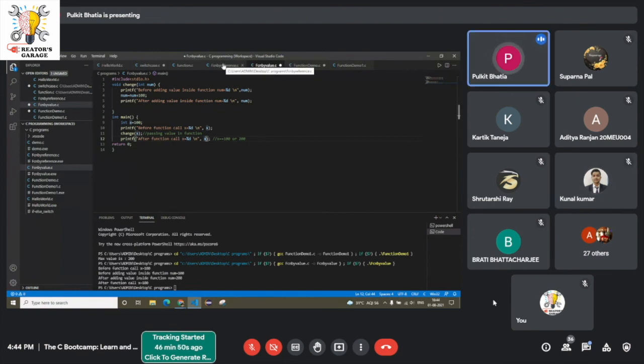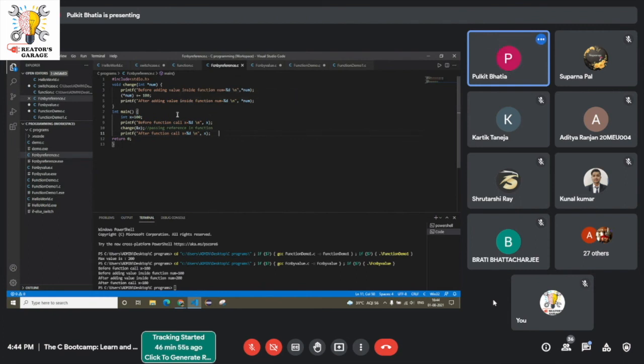Now similarly, in the case of reference, I guess it will be easy to understand. The same code is implemented here. Now, can anyone tell what will be the value of x here? I know you guys will be in doubt about what this star is and what this x is doing there, and the operator, but just leave it for now. Understand it as the simple previous code, and tell me what will be the value of x here, 200 or 100?